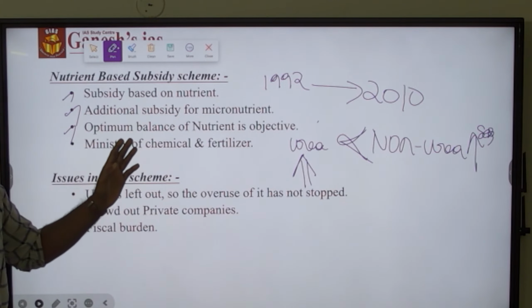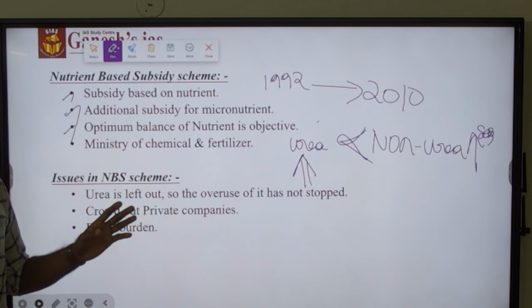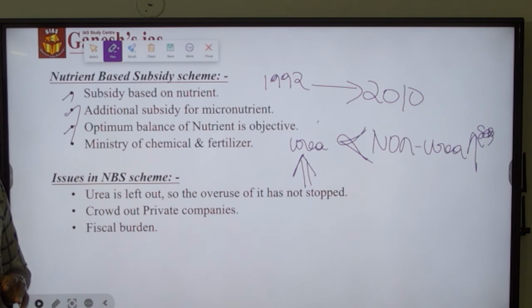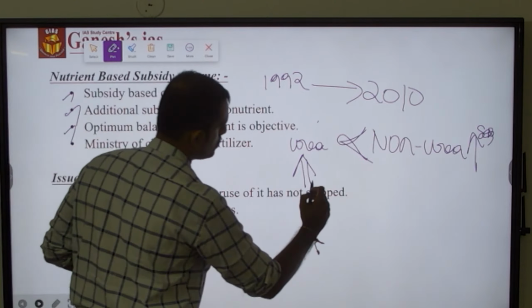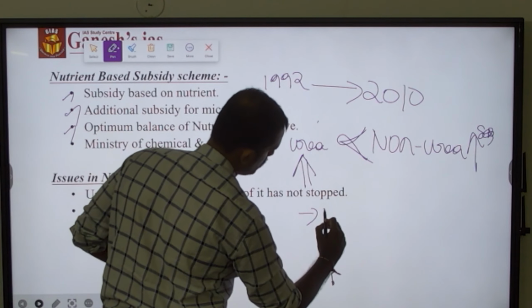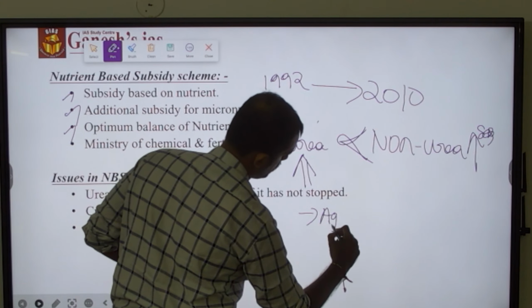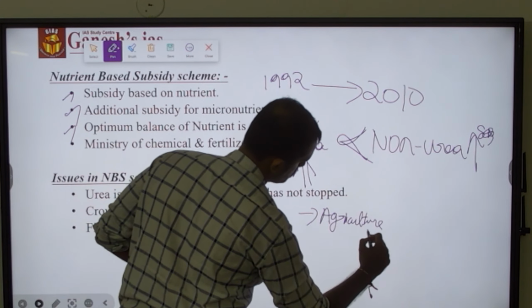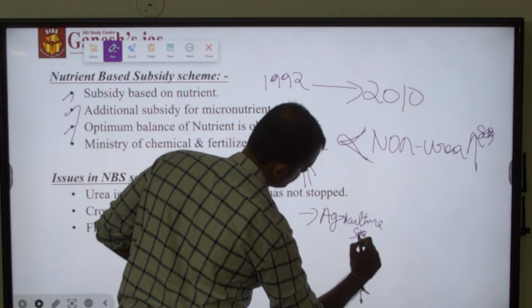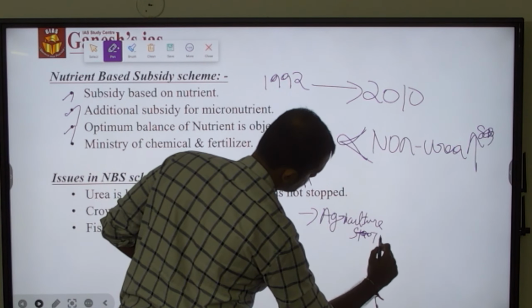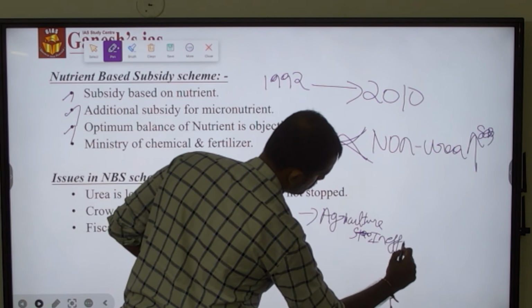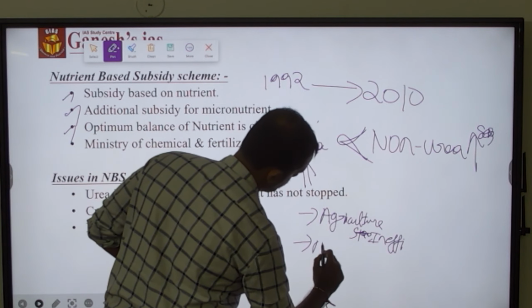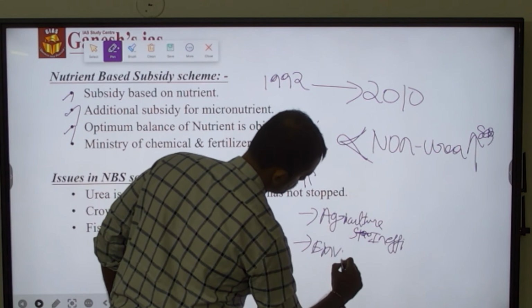So excess usage of urea for agricultural production led to inefficiency and environmental damage.